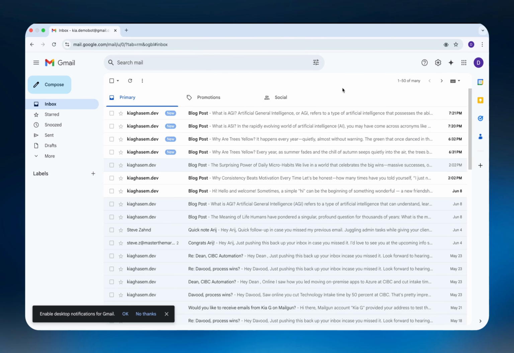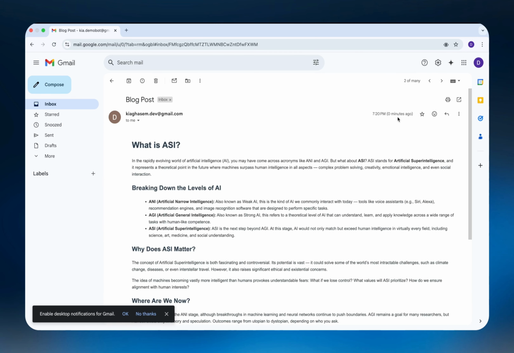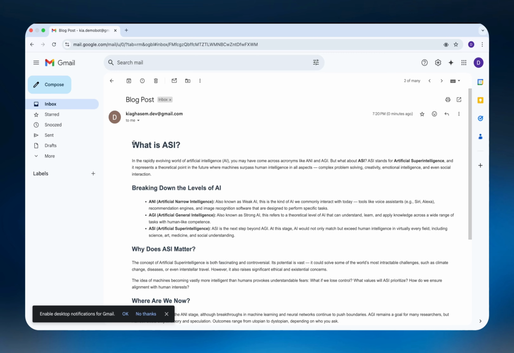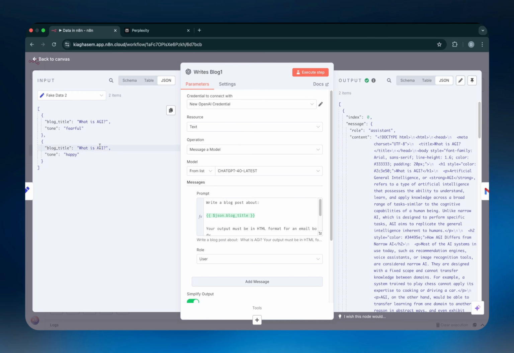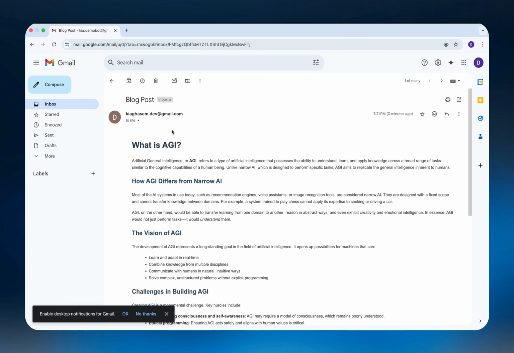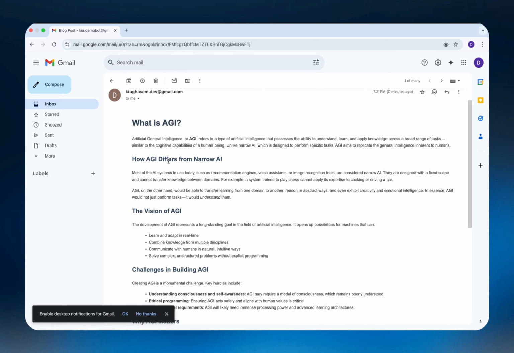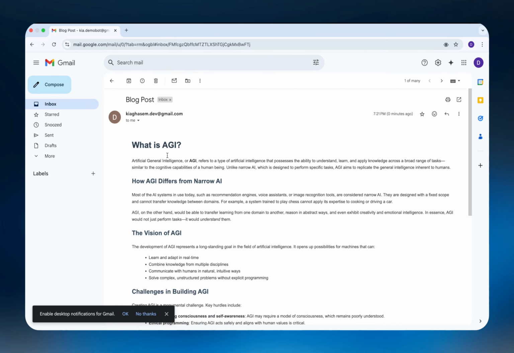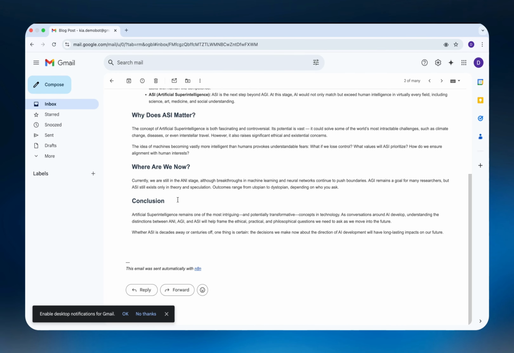So if I open up my email address, you can see that at 7:20, 7:21, which is just then, 0 minutes ago, we received one email that says, what is ASI, which was the second item in this instance. And then we received another email saying, what is AGI, which was the topic of the first item in this instance. And as you can see, we've got a nice looking blog post here, and we also have a nice looking blog post here.